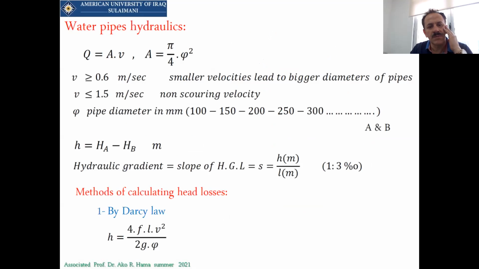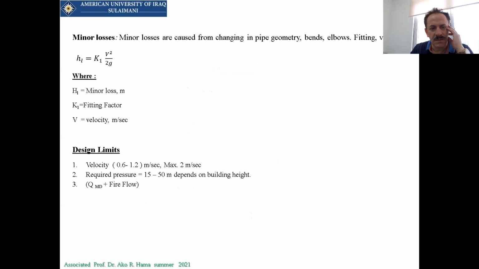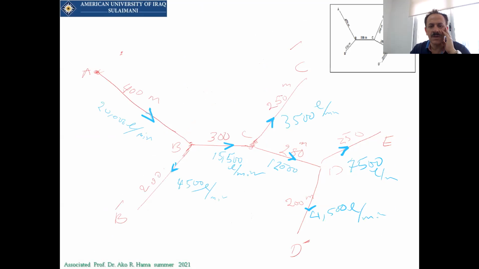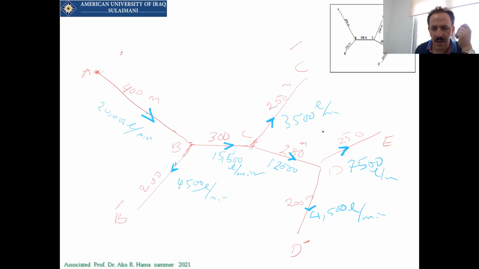Back to our procedure. Now we have this network: A, B, B prime, C, C prime, D, D prime, E. The pipe diameters are given to you, the lengths of the pipes are given to you, and the Q. When I say that we have 7,500 liters per minute for DE, it means the flow in this pipe is 7,500 liters per minute.